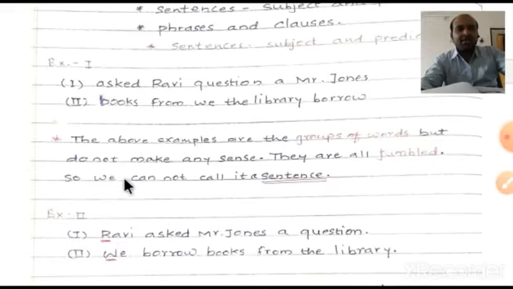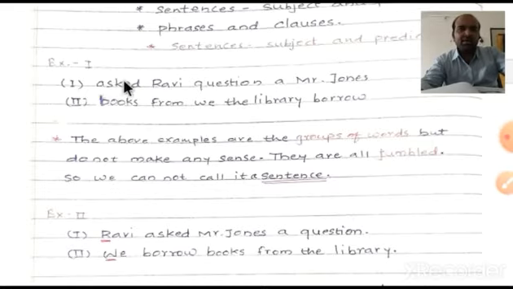A sentence is words which are kept in a proper order, and kept in a proper order, they also create a proper sense, so they are known as sentences. Now look at this one. The above examples are a group of words but do not make any sense.